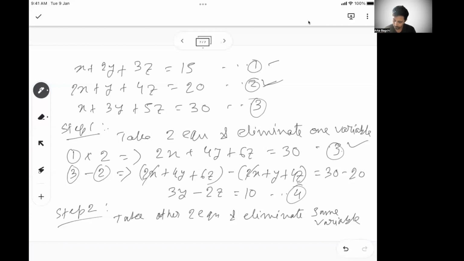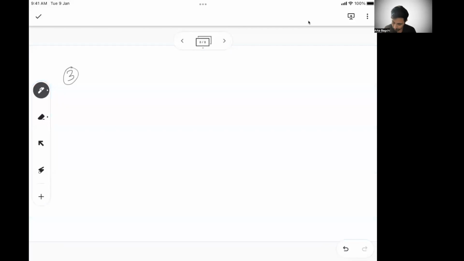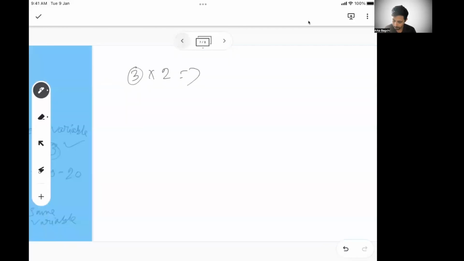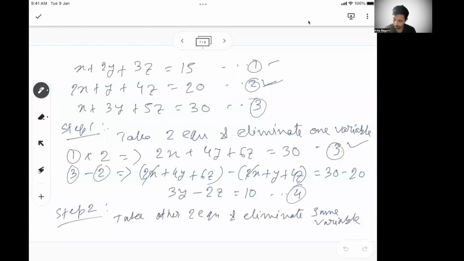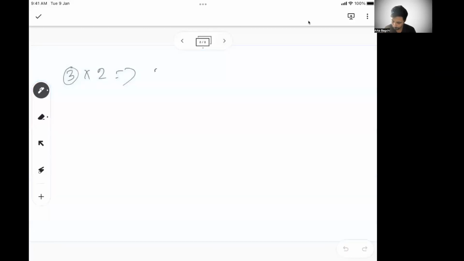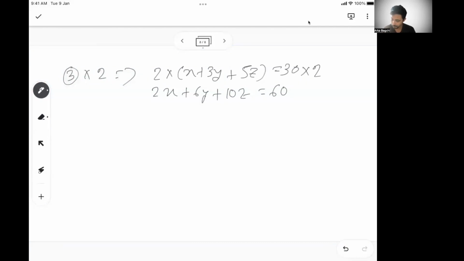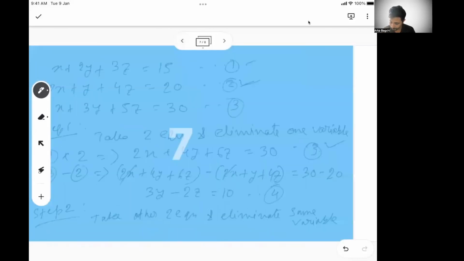So if I multiply equation 3 with 2, what will I get? Equation 3 is x plus 3y plus 5z equal to 30. 2x plus 3y plus 5z equal to 30. That means I get 2x plus 6y plus 10z is equal to 60. 2 times 30 is 60. So let's say this is my equation 5.